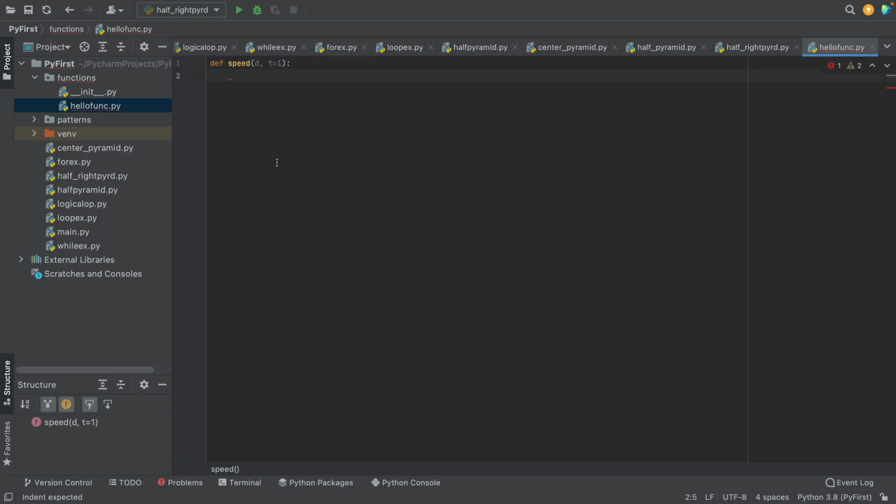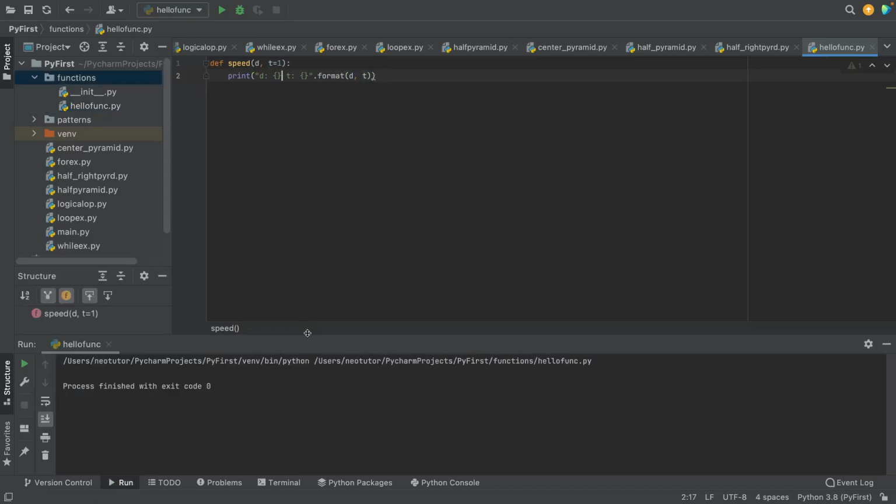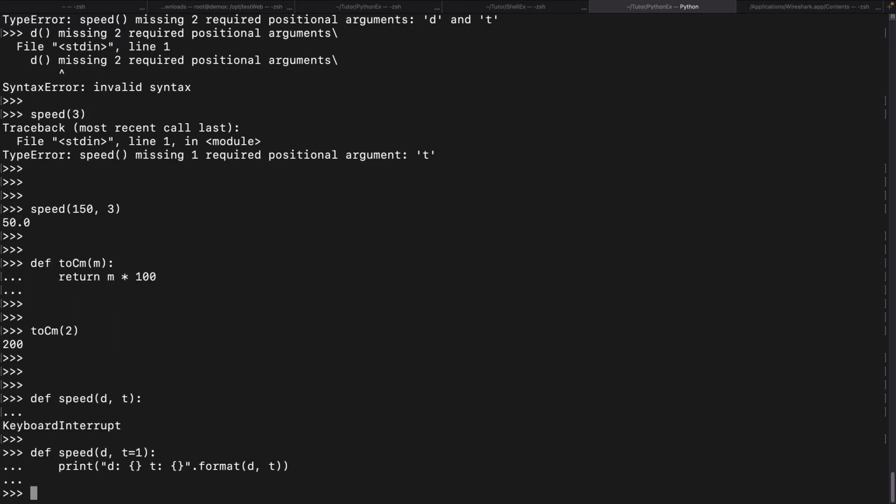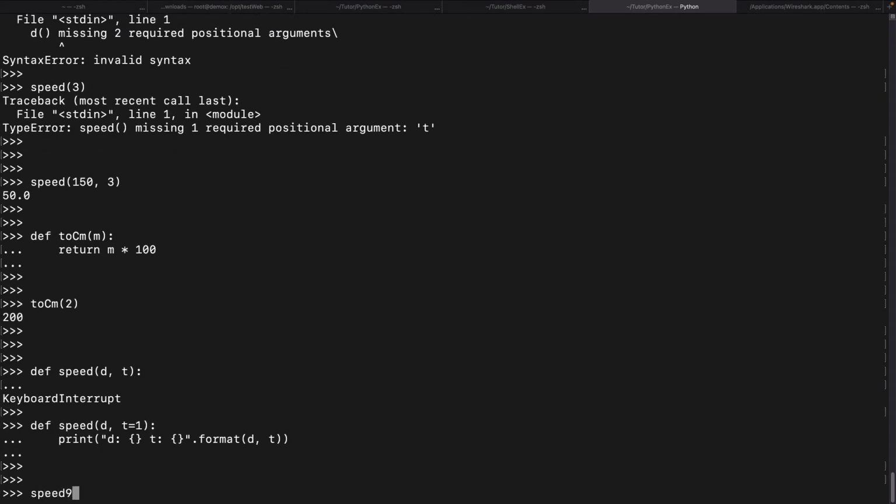How it works, let's first print d comma t. First let's check that. Nothing is happening. Why? Because I have to call it. Let's call speed and pass 150.